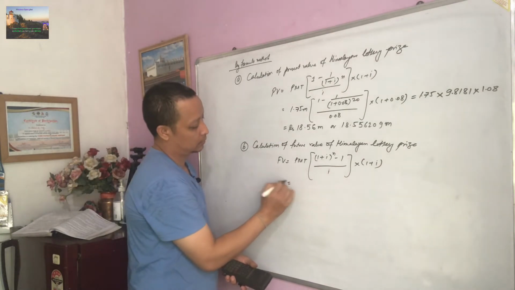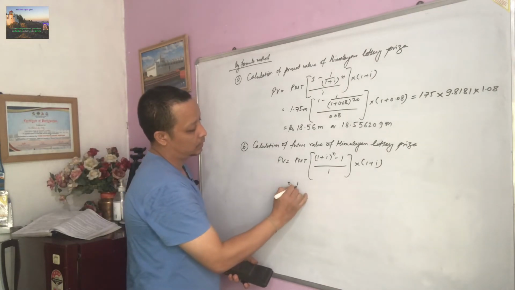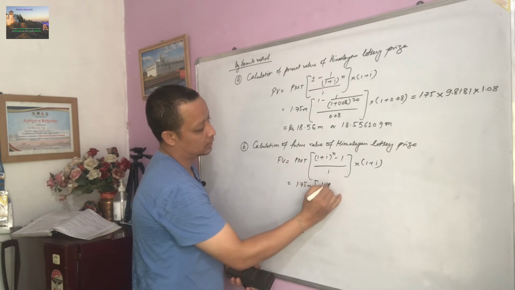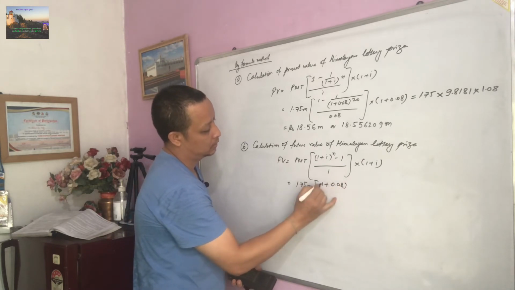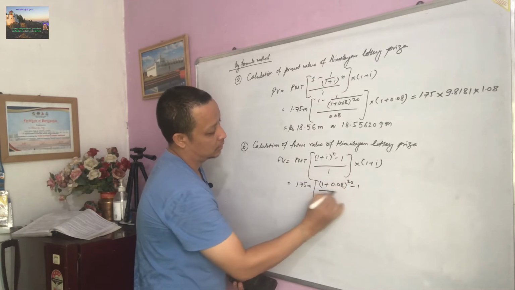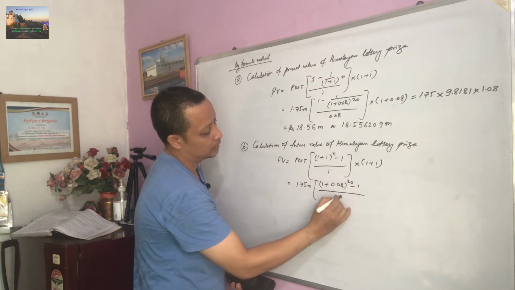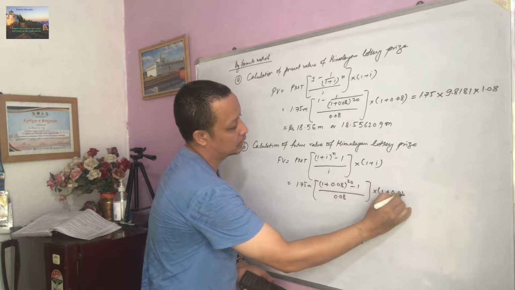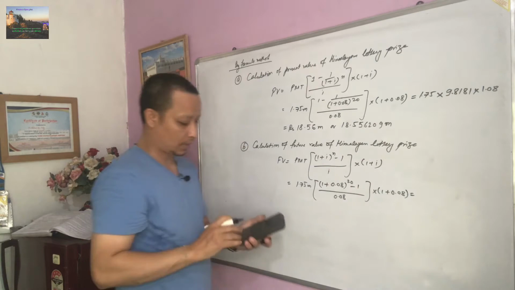annuity due cash flows. So here PMT is 1.75 million bracket 1 plus interest rate is 0.08 and number of year is 20 minus 1 divided by 0.08 bracket 1 plus 0.08. So how much is the value? Let's see,